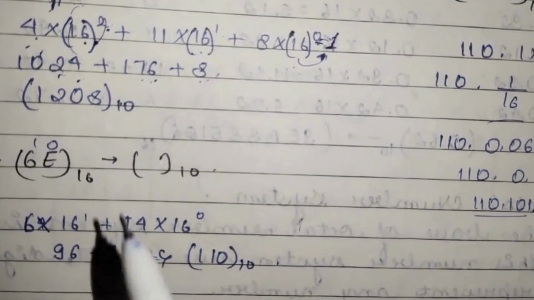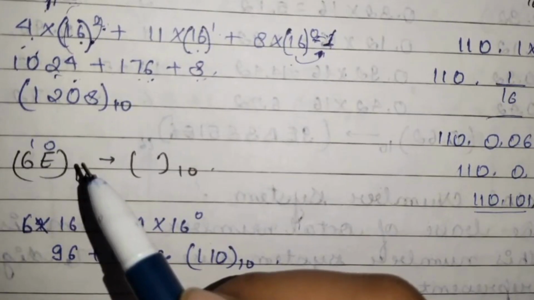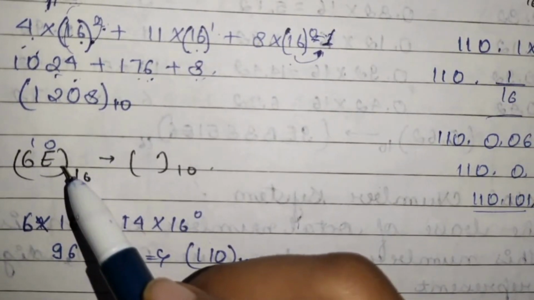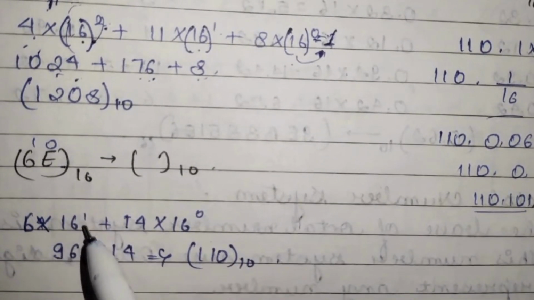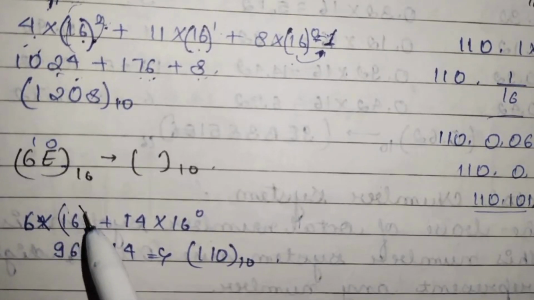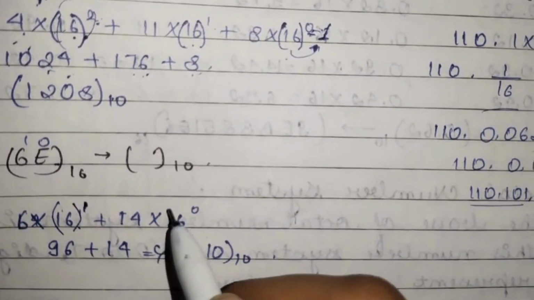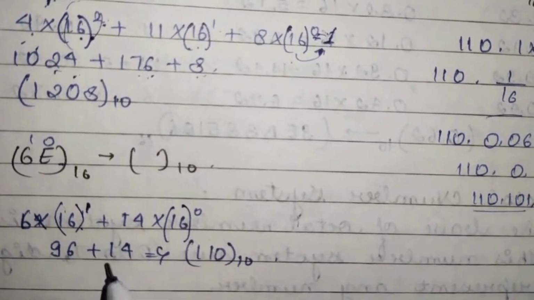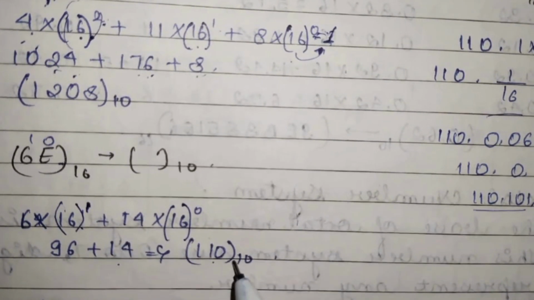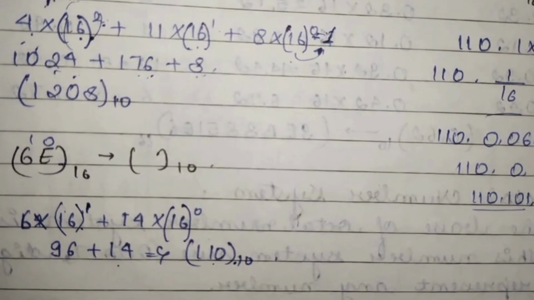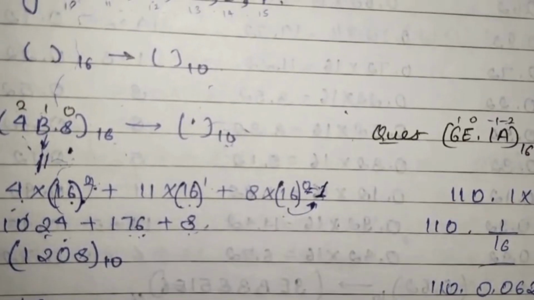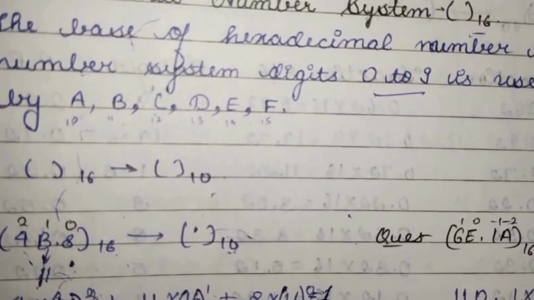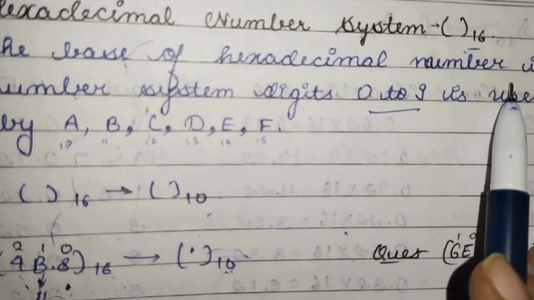Same as that, 6E, E for 14. 6 into 16 to the power 1, 14 into 16 to the power 0, and after adding them we got the answer. So we have understood the hexadecimal number conversion, and this was your hexadecimal number system.